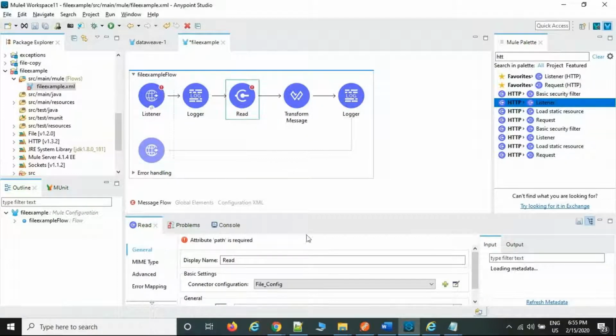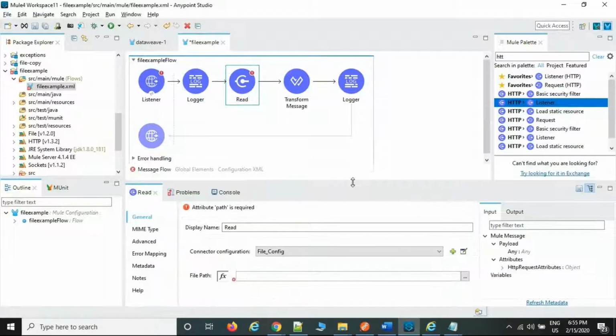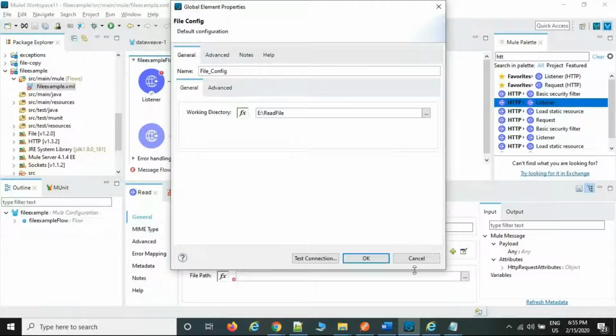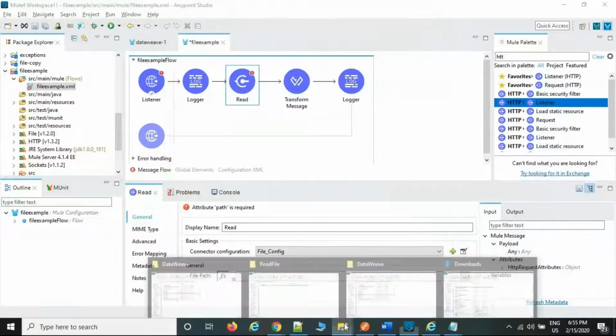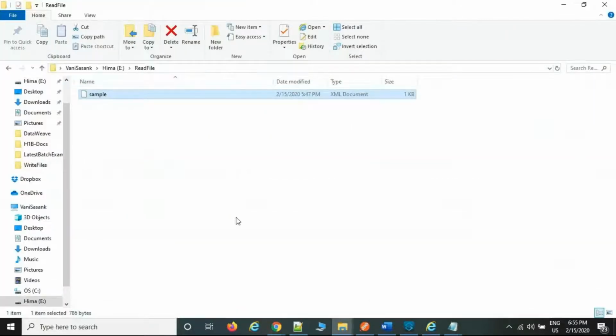Now the same file, if you want to put it, for example, in a directory, right? Read file directory. If we can verify the read file, there is a sample file available.